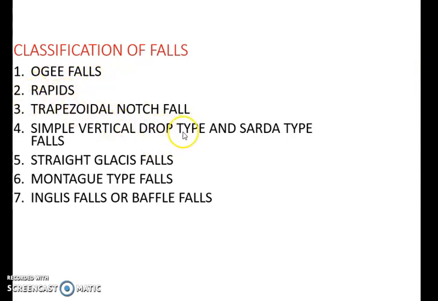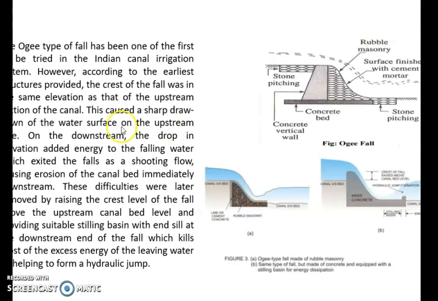Then third, trapezoidal notch fall. Then simple vertical drop type or Sarda type falls. This type of fall is very important because it is a modern type of fall that includes all types of considerations, in my opinion. Then straight glacis falls, Montague type falls. Then at the end, English fall or Rapids. So first, the Ogee type fall.